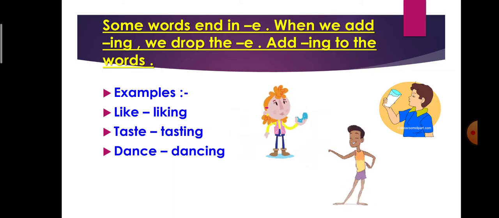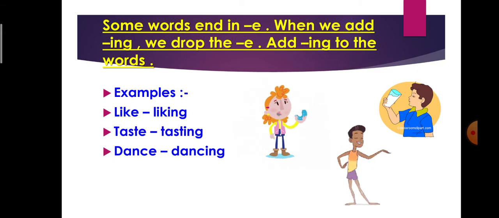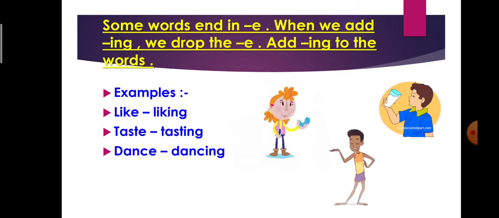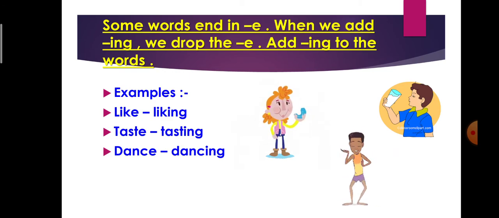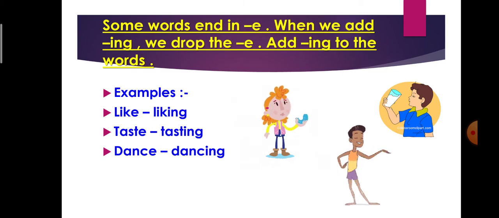Next rule. Some words end in E. When we add ing, we drop the E. Very important. You should understand it very clearly. If the last letter of the word is E, then when we add ing, we remove that E and add ing.